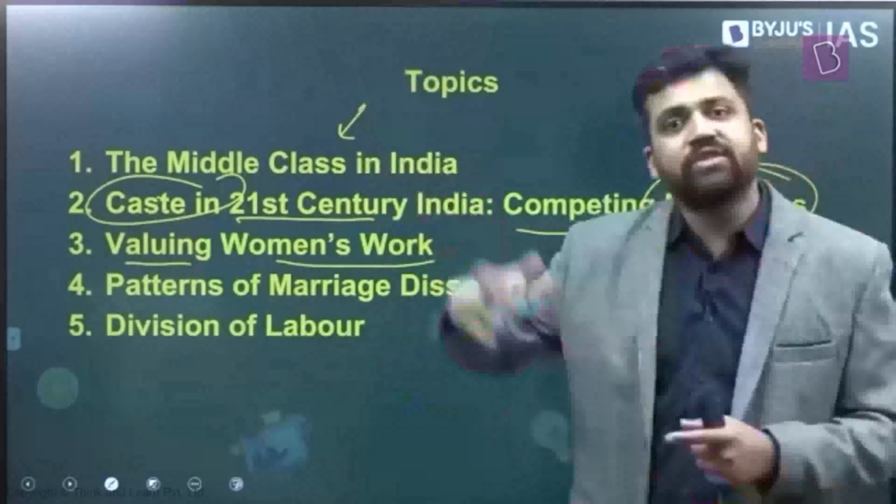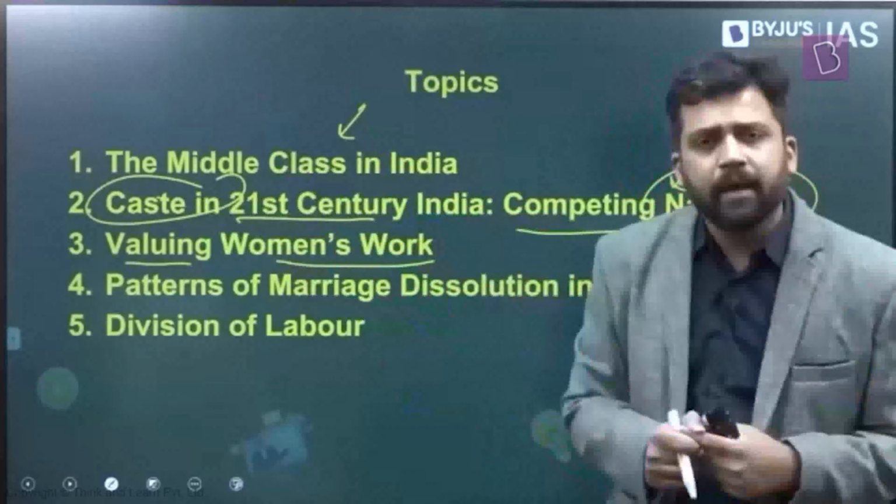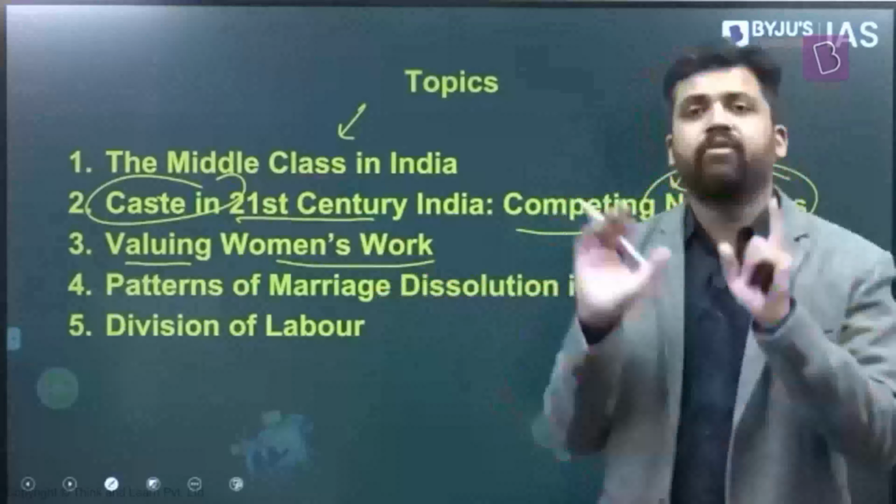If they had work outside, similar kinds of services, they would have earned money. But since they are providing the services within the household, they don't get paid for that. So they should be provided some form of compensation. This is what some political parties in certain states promised before the elections, that we will come up with different kinds of schemes.